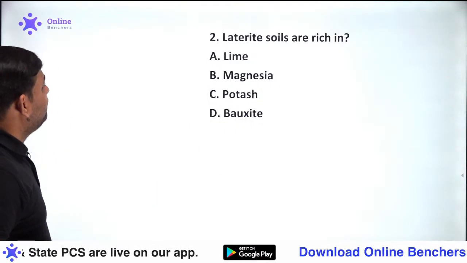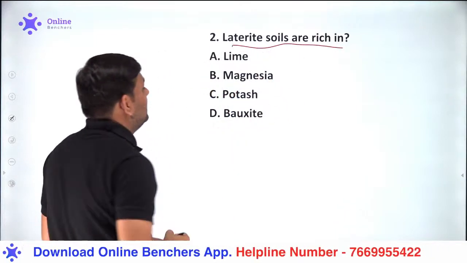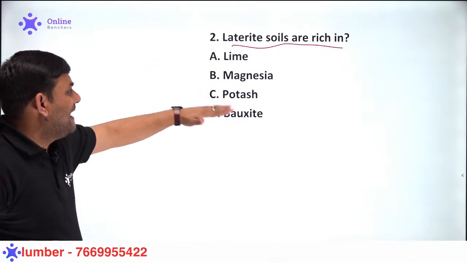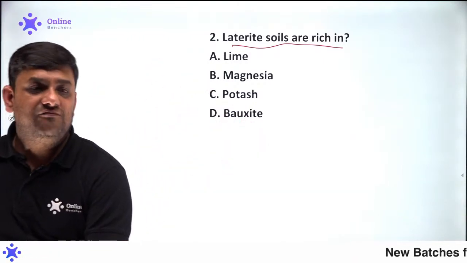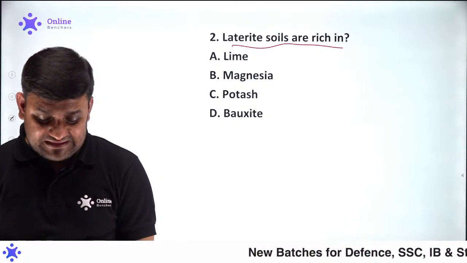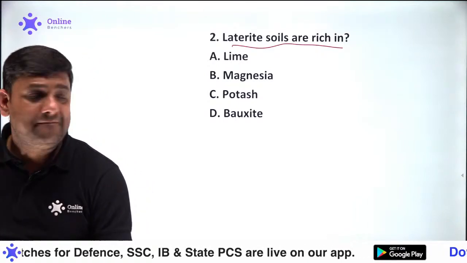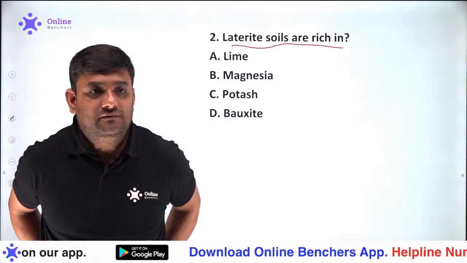Now the next question for today is: laterite soils are rich in which of the following components? A is lime, B is magnesia, C is potash and D is bauxite. In which of the following is the laterite soil rich? Please tell me about that.